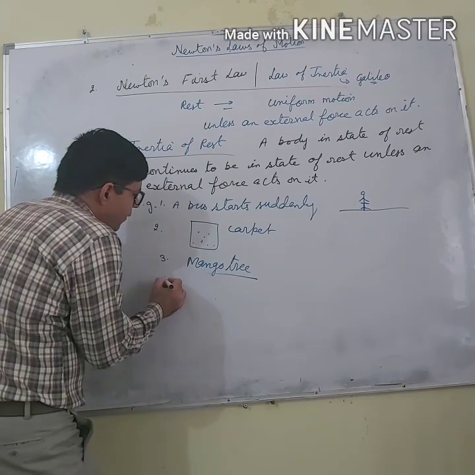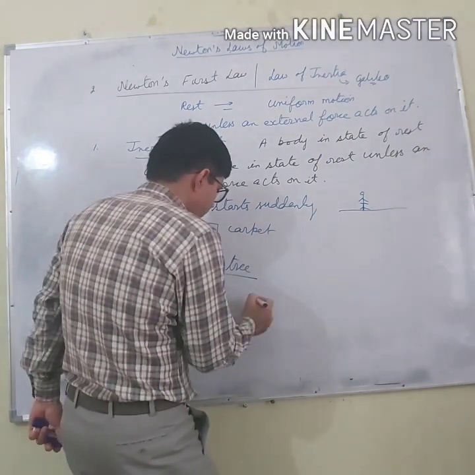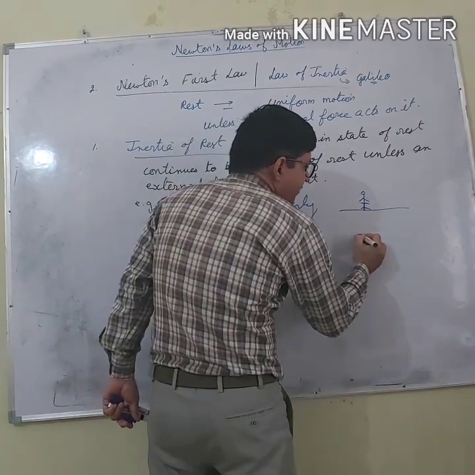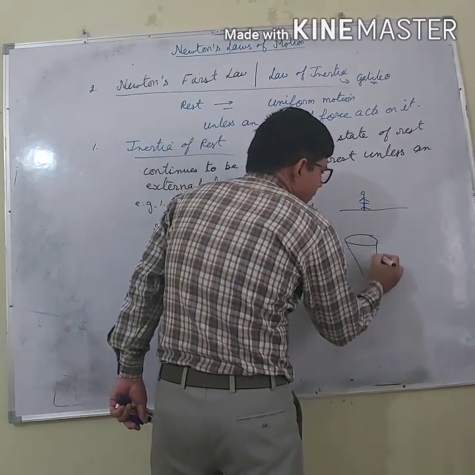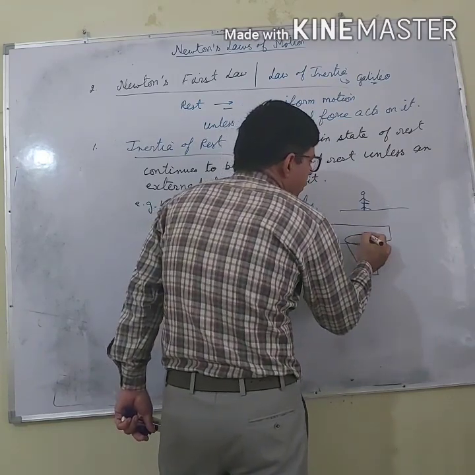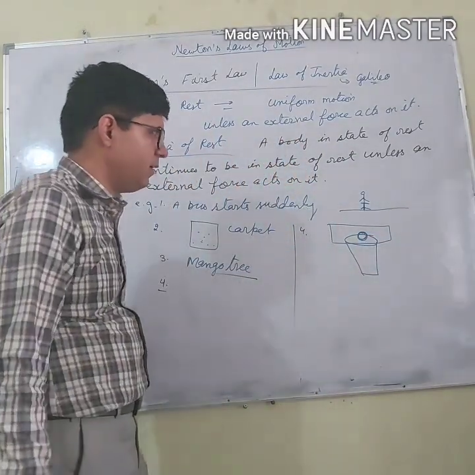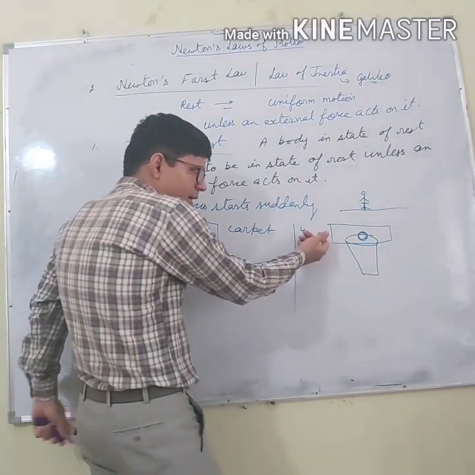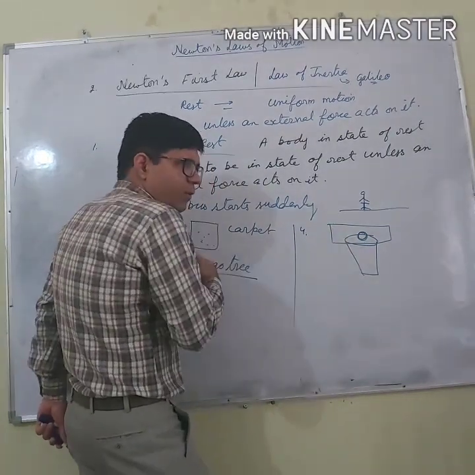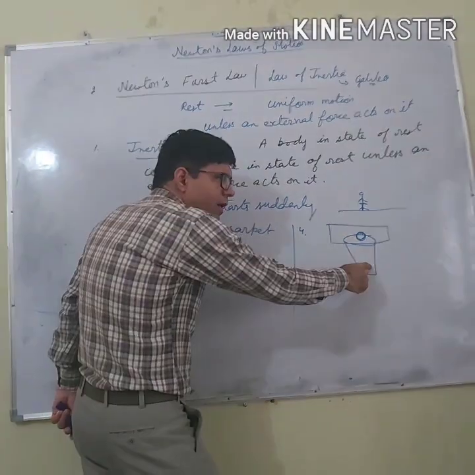Fourth point is, you might have done this also. Let us say I am explaining the fourth point here. Let us say this is a glass. You put a cardboard over the glass, and over the cardboard you put a heavy coin, let us say of 10 rupees denomination. And if I take the cardboard and pull it instantly, what will happen? You will find that the 10 rupees coin will fall into the glass.